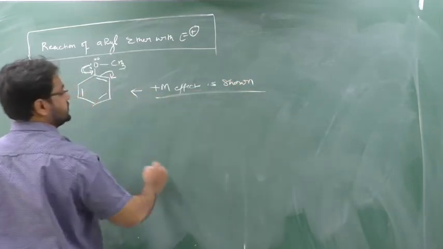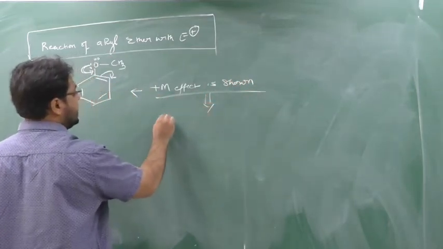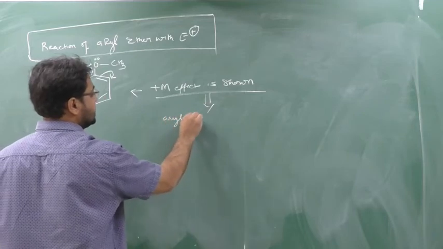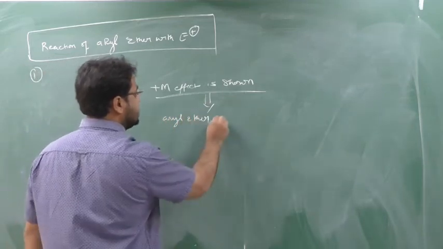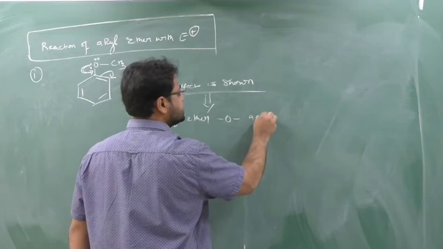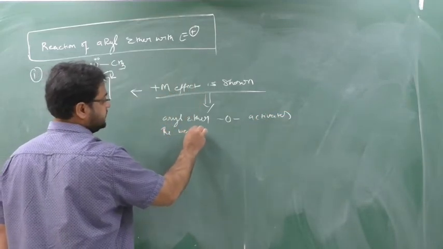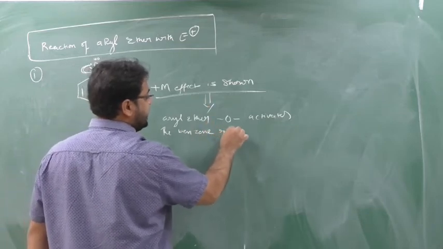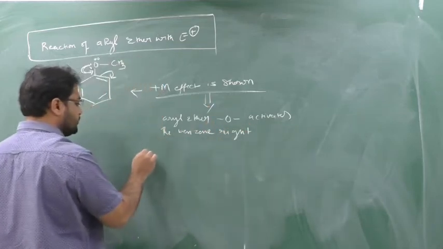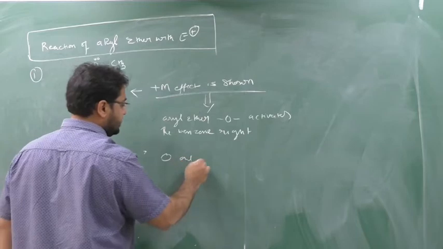When the plus M effect is shown, the aryl ether oxygen activates the benzene ring. Yes or no? If it activates the benzene ring, two positions will be open, that is ortho and para.